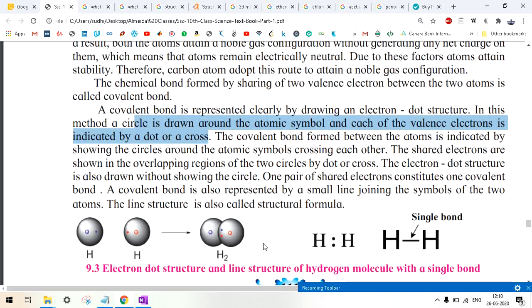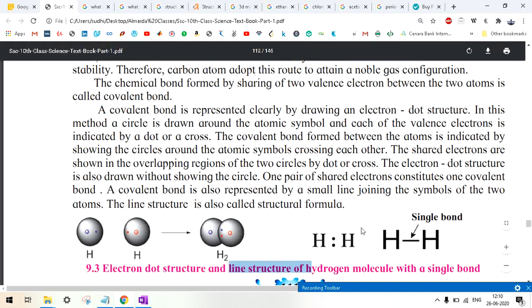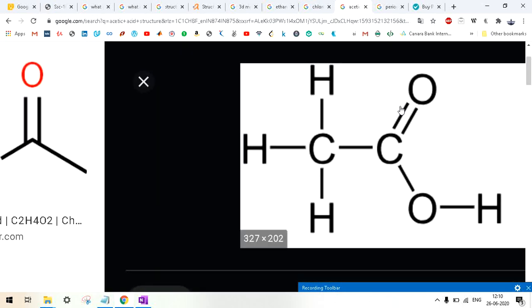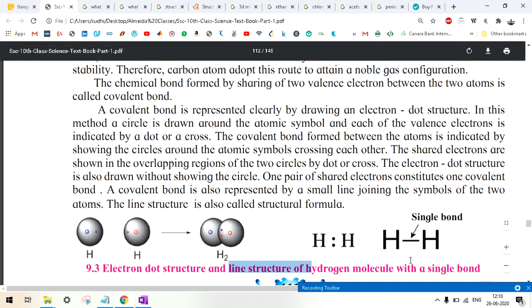So this diagram is actually the electron dot structure, okay, and this is the line structure. When you draw H and give a bond, you can see this is a single bond. Let me show you then. This is the double bond and this is the single bond. So this is the line structure, what I have just drawn.